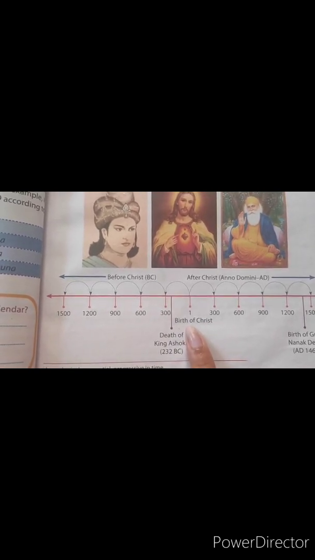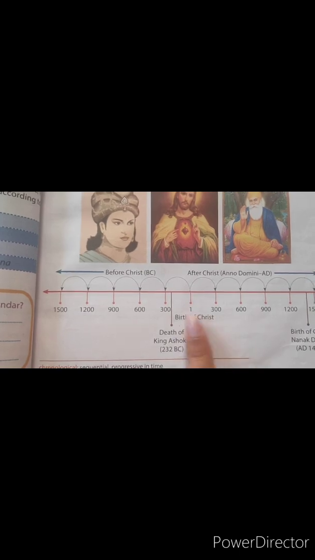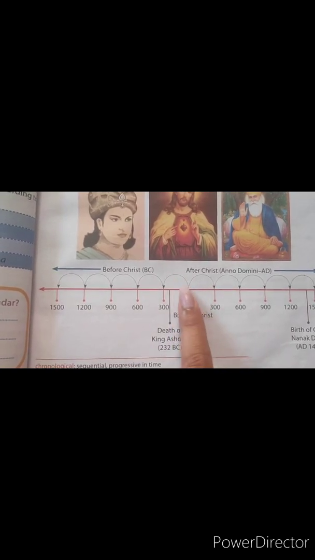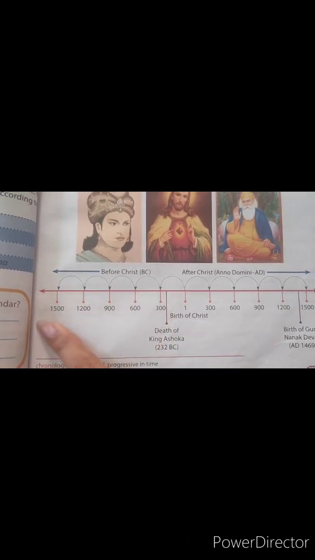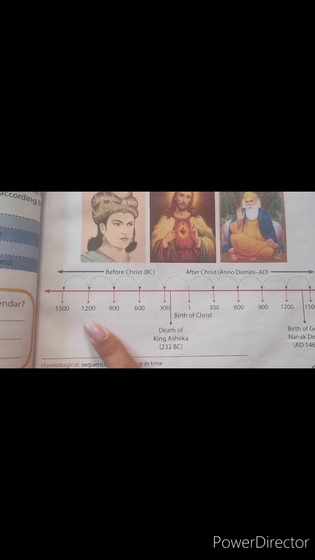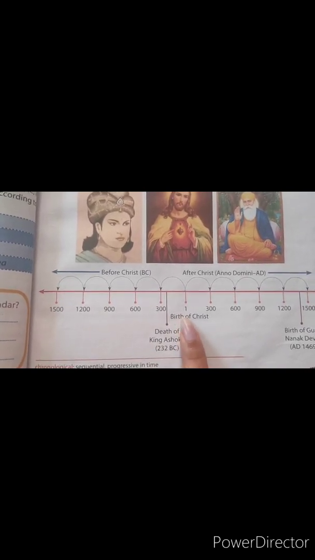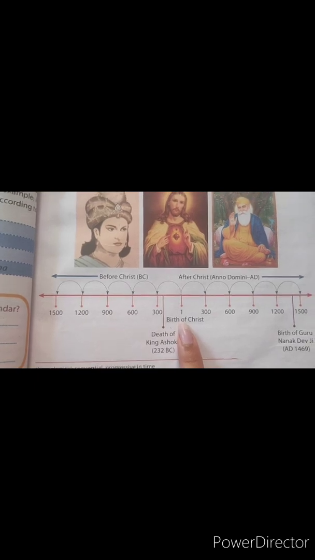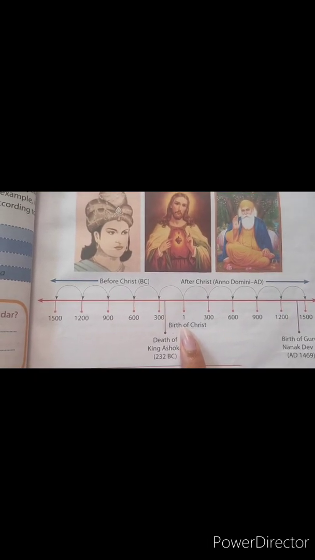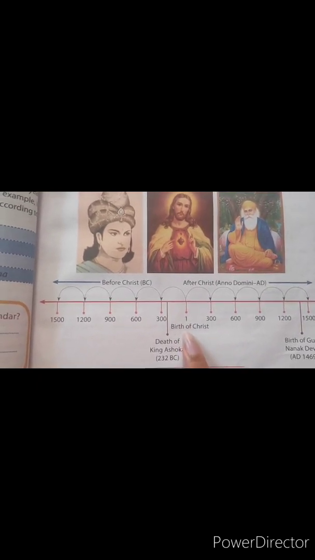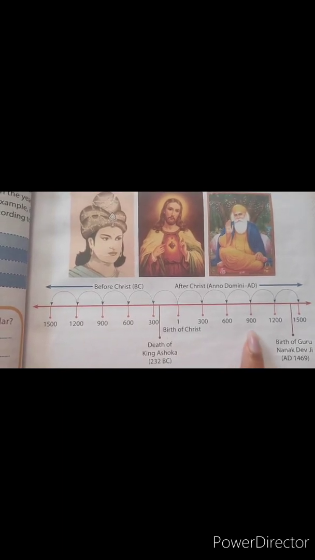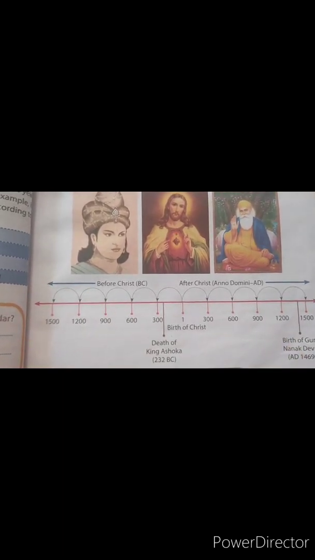The events which happened before the birth of Christ are written here on the left hand side, and the events which happened after the birth of Christ are written here on the right hand side.